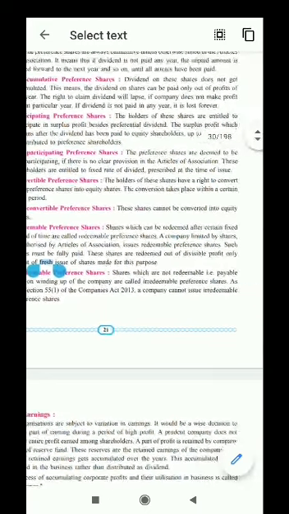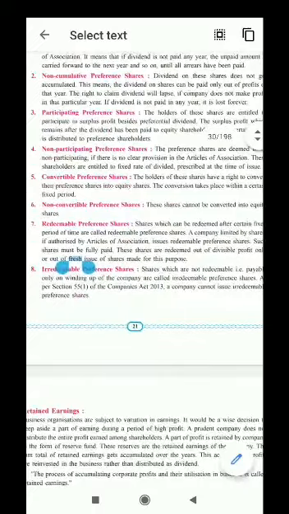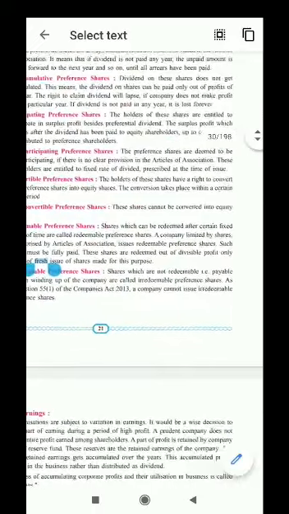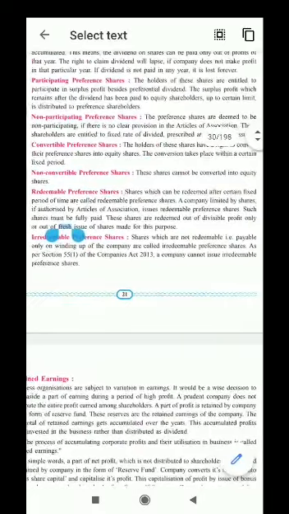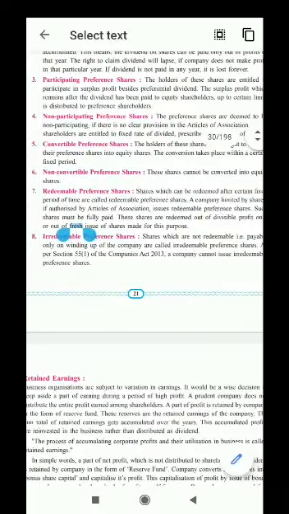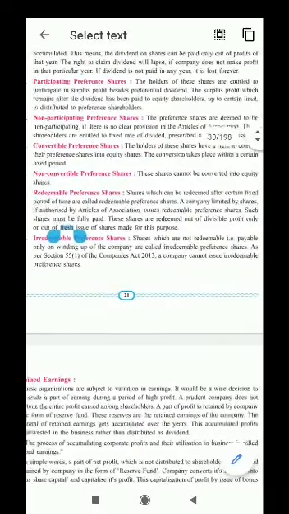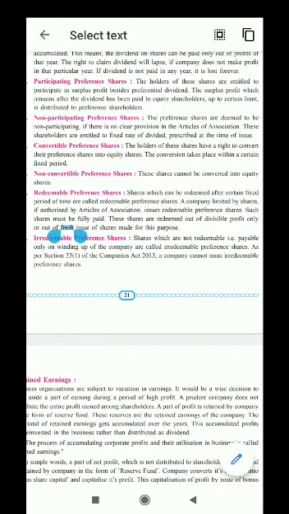The holders of these shares are entitled to participate in surplus profit besides preferential dividend. The surplus profit which remains after the dividend has been paid to equity shareholders up to a certain limit is distributed to preference shareholders. See, here preference shareholders are given some sort of right like equity shareholders. We have seen in the features of equity shares that they are entitled to the bonus and right issue. That means they are getting that extra benefit if the company is earning surplus profit.